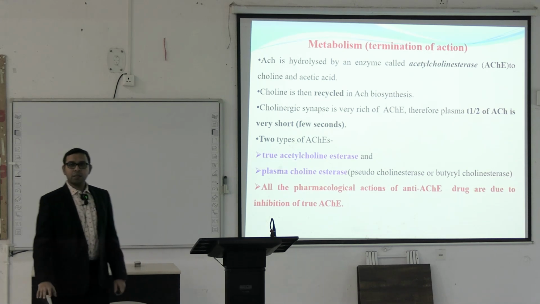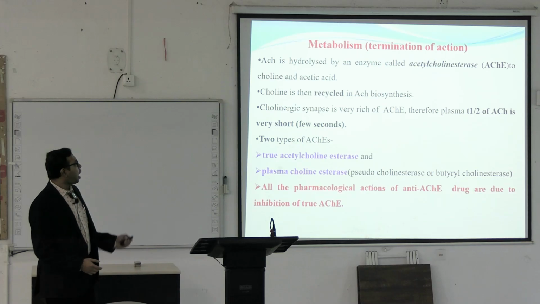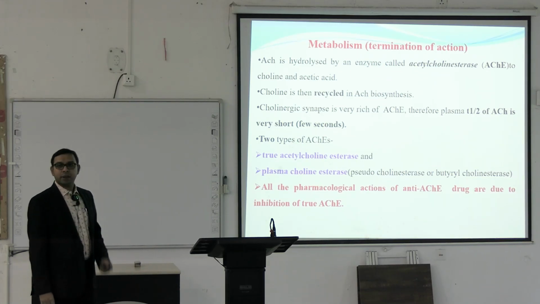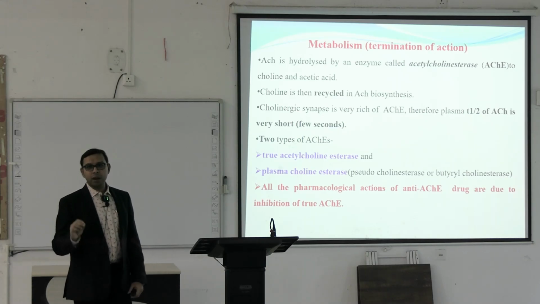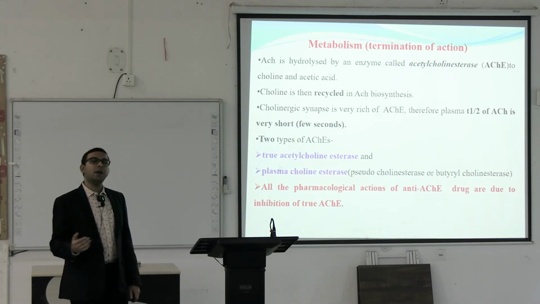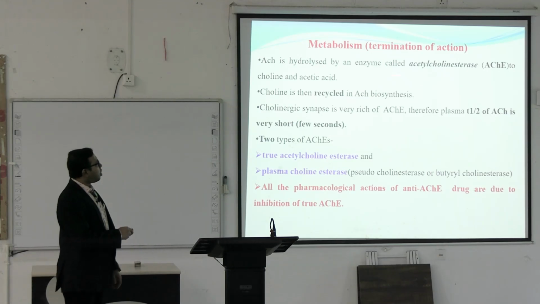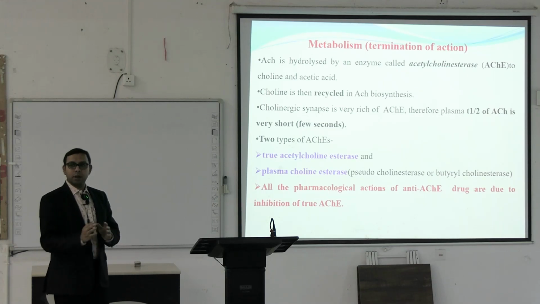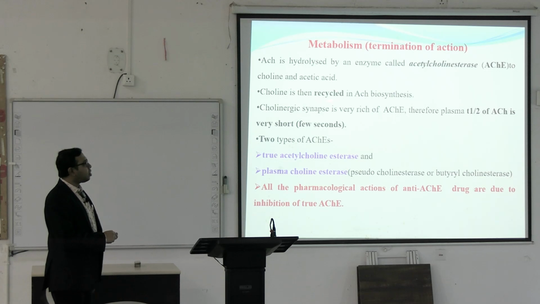After its action, termination of the action of acetylcholine is needed. Termination is done by one enzyme, the acetylcholine esterase. This is the main enzyme that causes termination of action of the acetylcholine. Apart from this, there is another enzyme known as butyrylcholine esterase or pseudocholine esterase. Acetylcholine esterase just breaks down the acetylcholine. Choline is recycled, as I have already said.